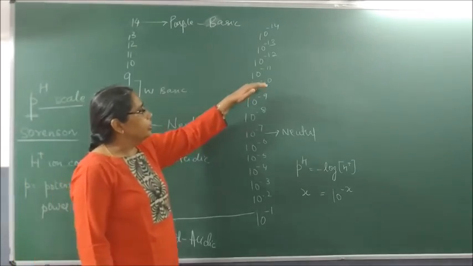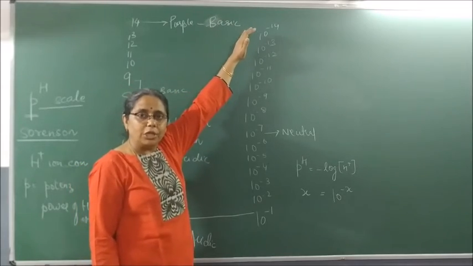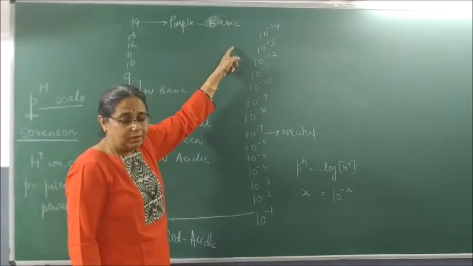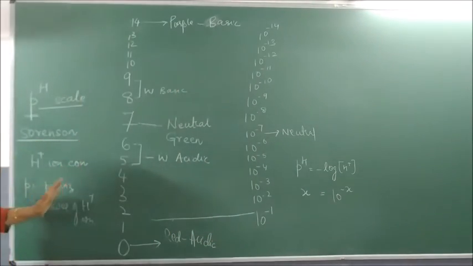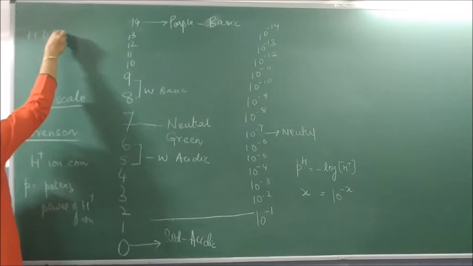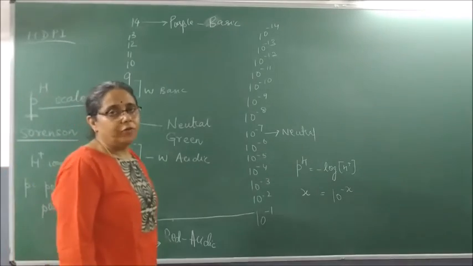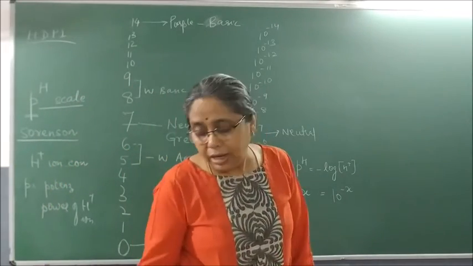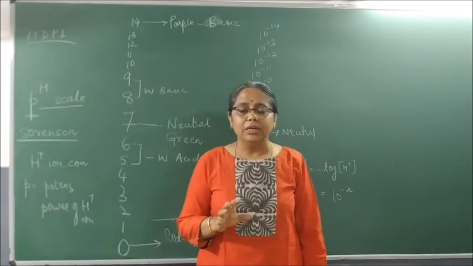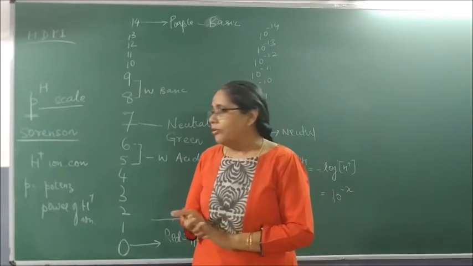If hydrogen ion concentration is 10 to the power minus 10, pH is 10. If hydrogen ion concentration is 10 to the power minus 14, pH is 14. As the hydrogen ion concentration decreases, pH increases. So remember, H plus ion concentration decreases, pH increases. Okay, this has to be remembered because a lot of times questions are asked only on increase and decrease of hydrogen ion concentration.